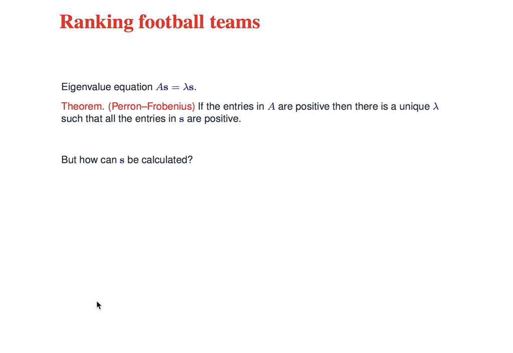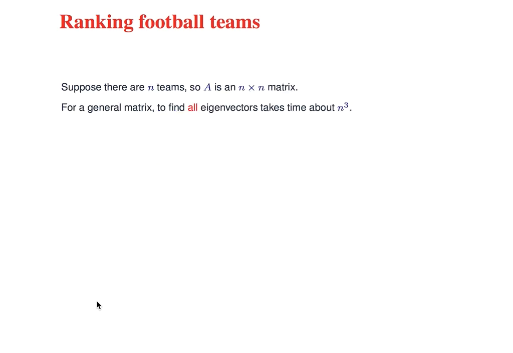But if you had a very large matrix, large numbers of teams, that would be very expensive, because you'd be looking for all the eigenvalues and all the eigenvectors and then throwing away almost all of that information. That would be a big waste.